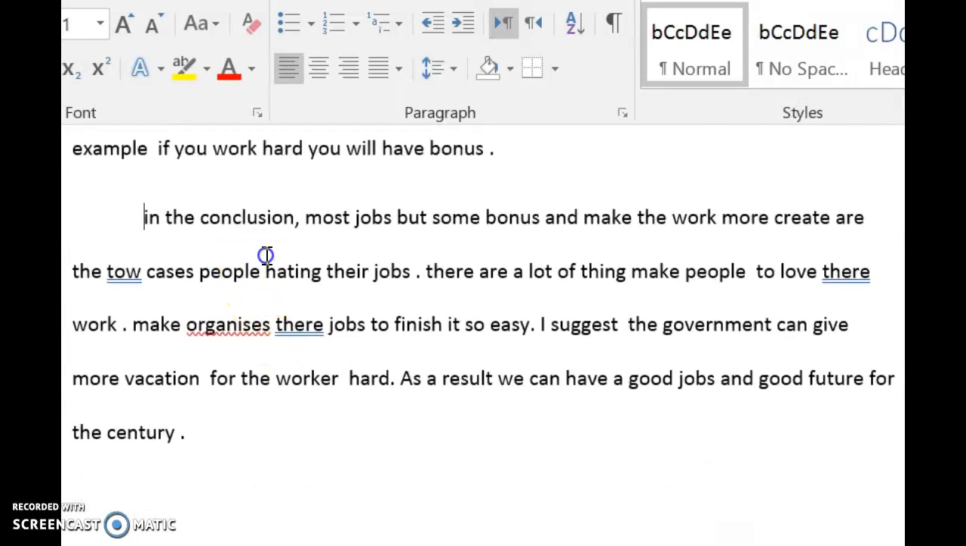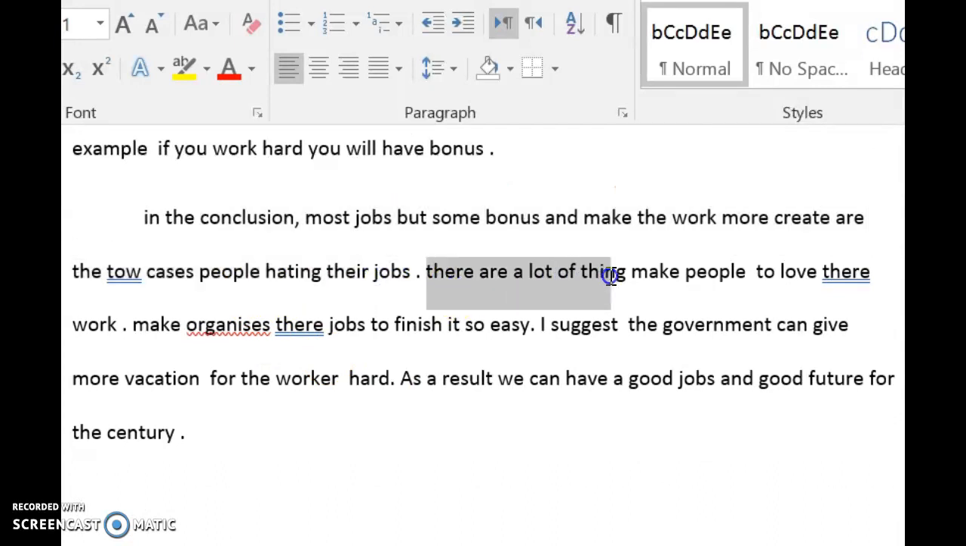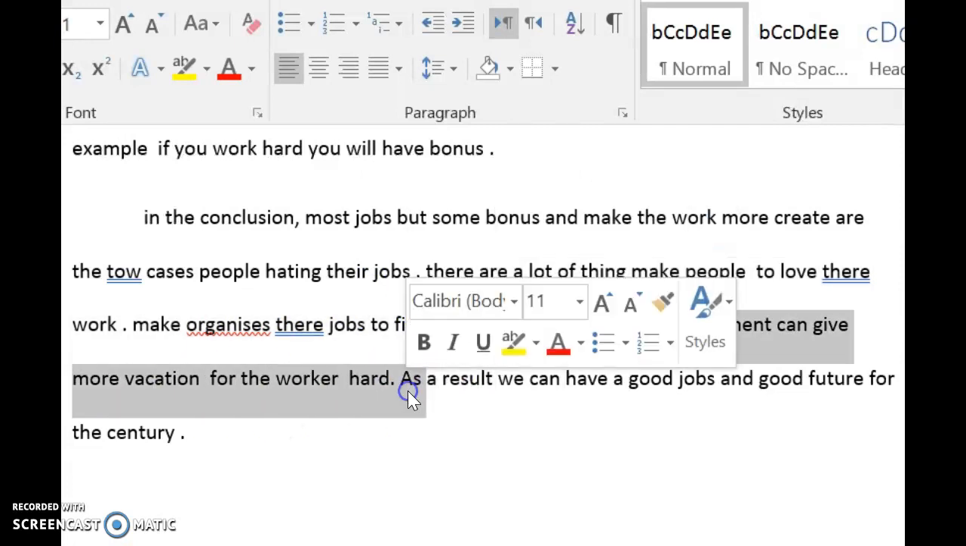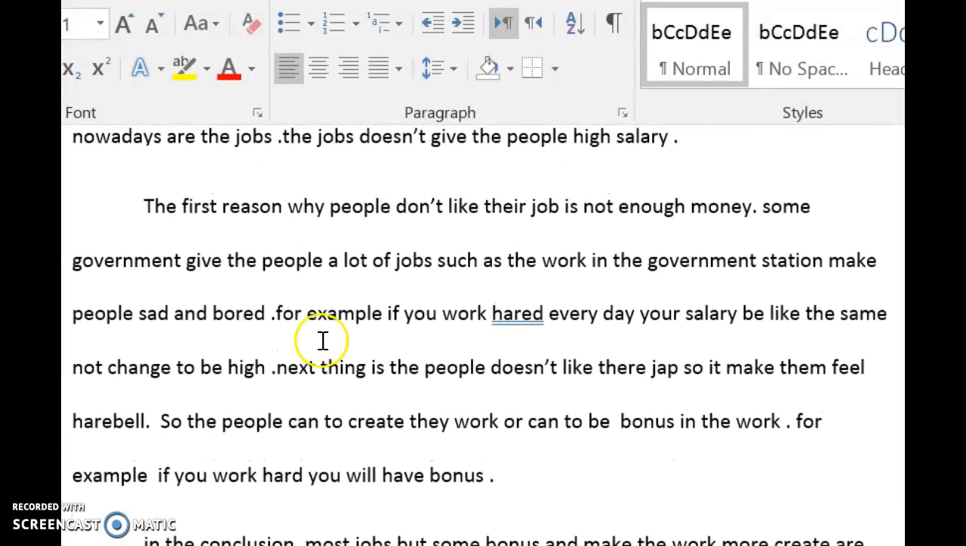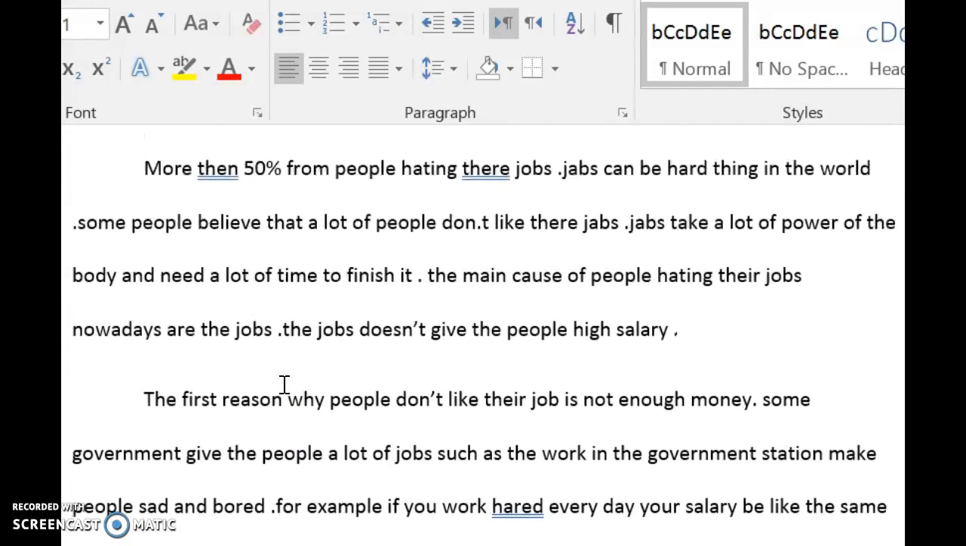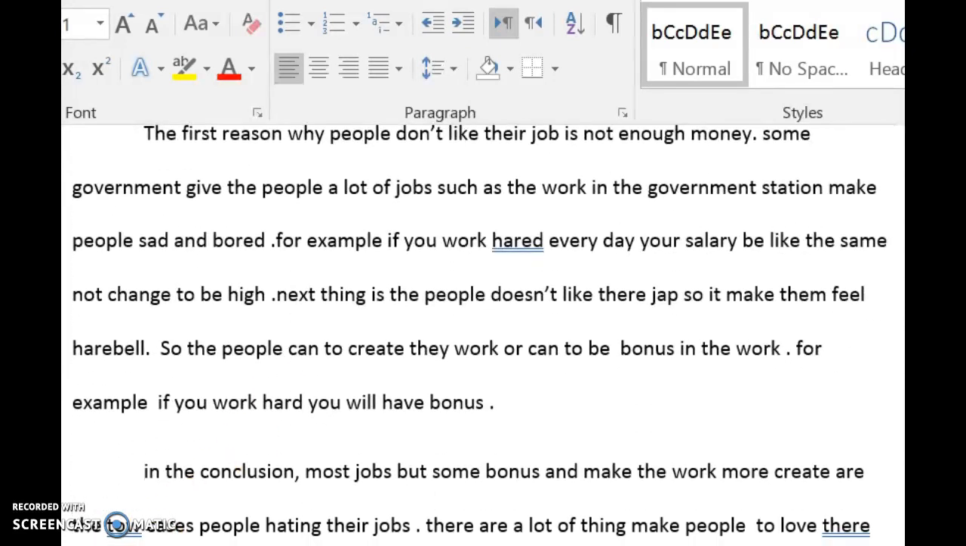And looking at your conclusion, it looks like you did a pretty good job reversing your thesis. A lot of things people can make a lot of their work and make organizations judges to finish that easy. As a government can give more vacation and work hard as a result. And you show the result. So I like that. I just want another body paragraph here. So make those changes and let's see how it looks then. Good job.